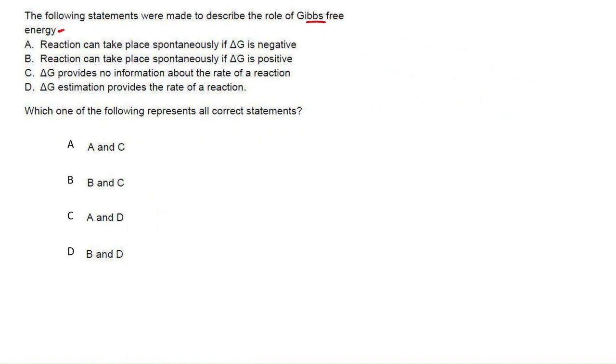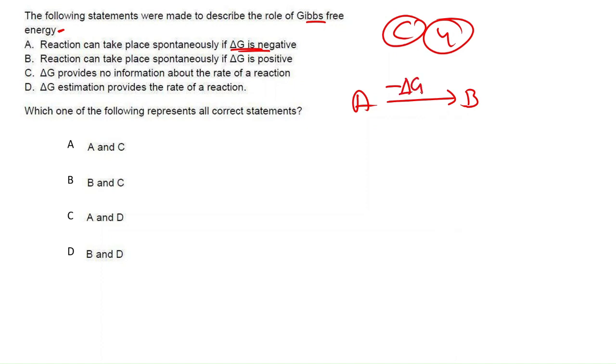See this question, a very simple question, and it comes in part C. You can get 4 marks easily. A reaction A to B can take place spontaneously if delta G is negative. Yes, delta G should be negative so that the reaction will proceed in a single direction.